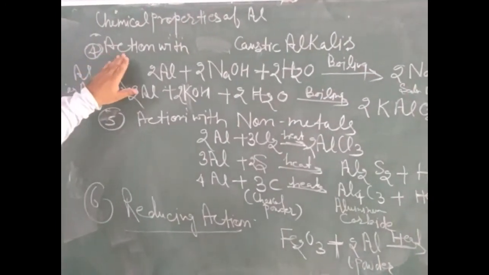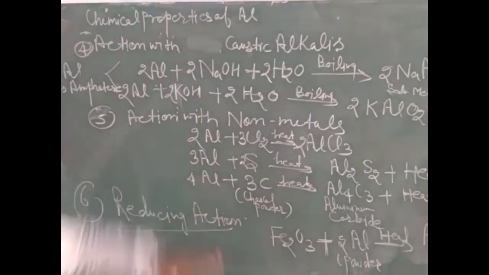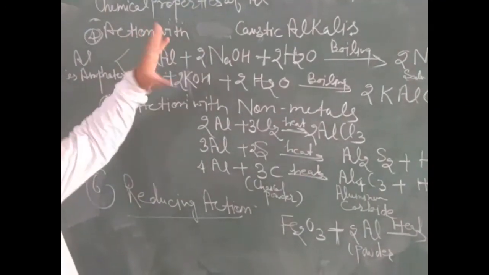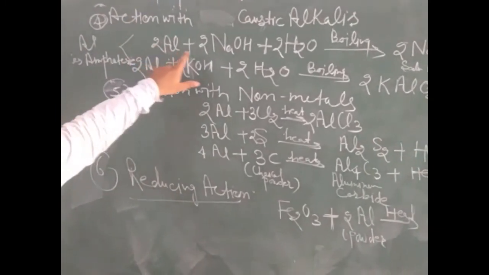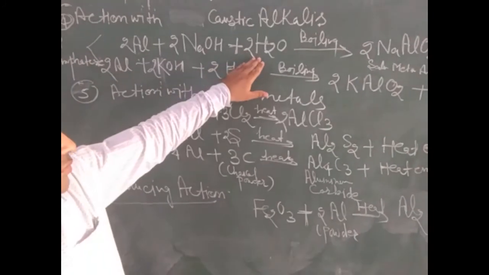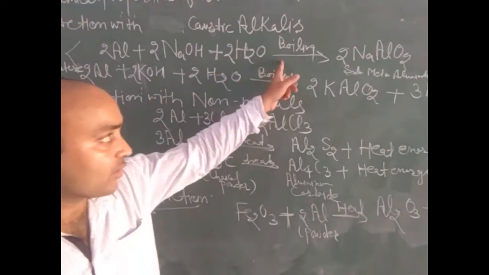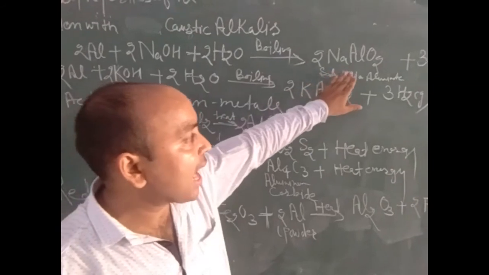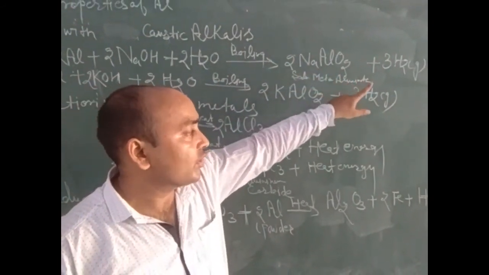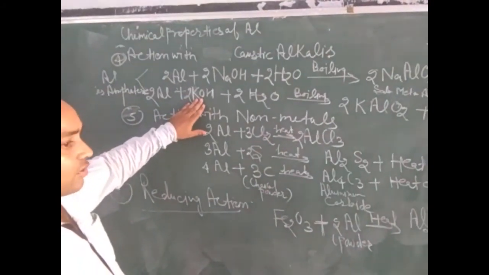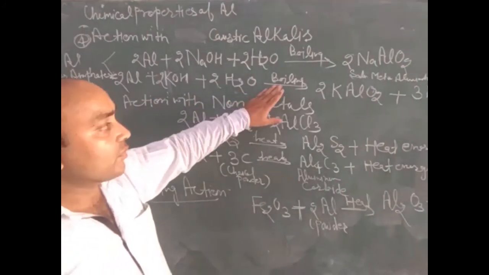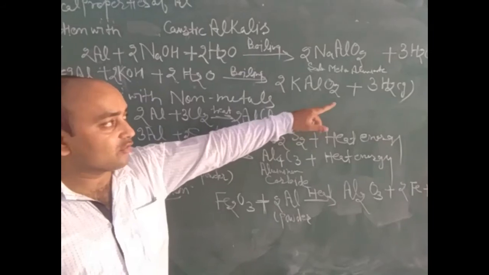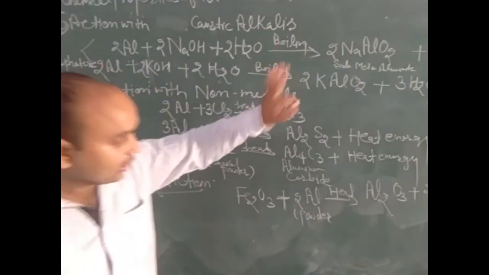Now the next reaction, that is action with caustic alkalis, either sodium hydroxide or potassium hydroxide. When aluminium is treated with sodium hydroxide in a water medium, then after boiling it forms sodium meta-aluminate, NaAlO2, along with release of hydrogen gas. Again, when aluminium is treated with potassium hydroxide in a water medium, after boiling it forms potassium meta-aluminate along with the release of hydrogen gas.